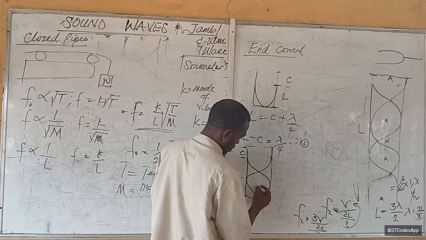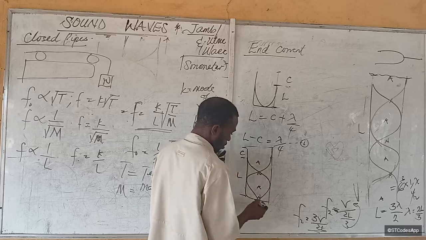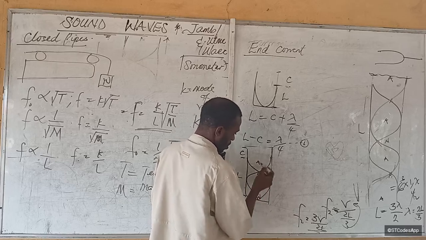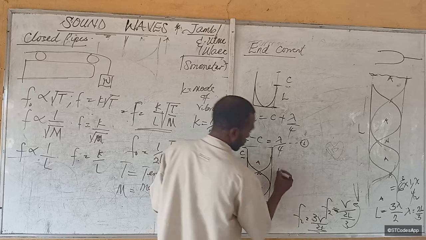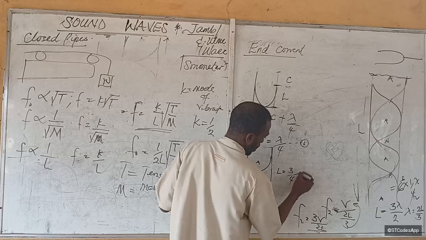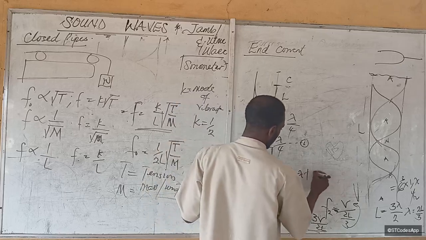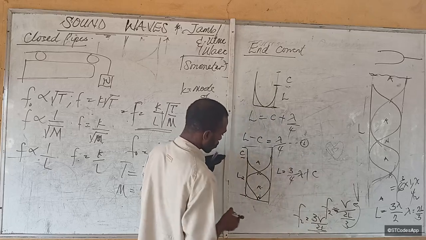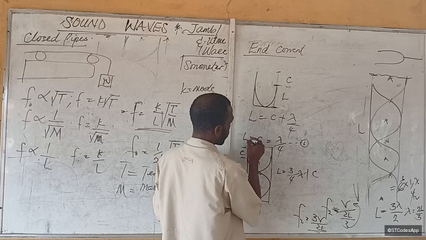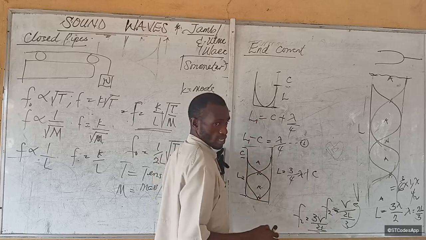And the length is node, antinode, node, antinode. So what would this be? 3 over 4 lambda, isn't it? So length is equal to 3 over 4 lambda. But the entire length of this thing is plus C. Does that make sense? Let's call this one L2. Let's call this one L1. Do you get it now?